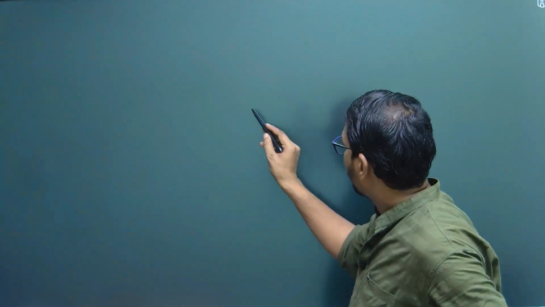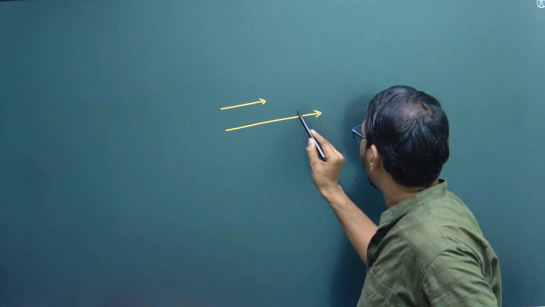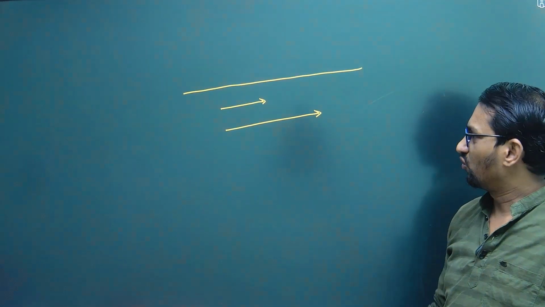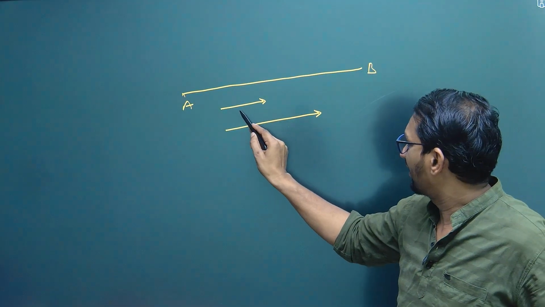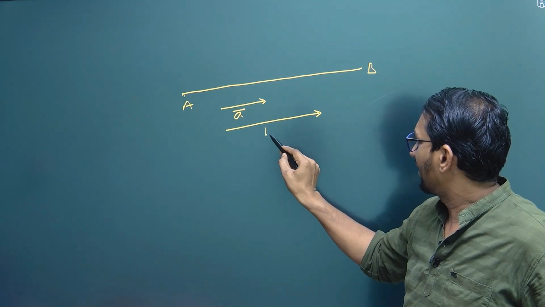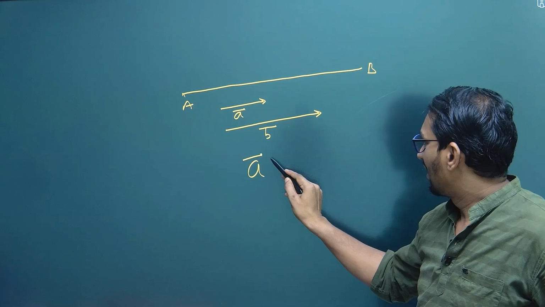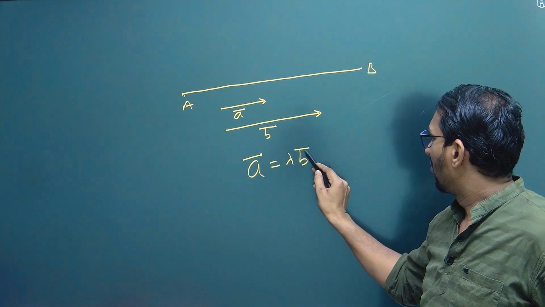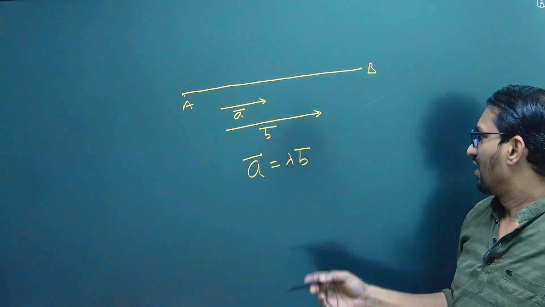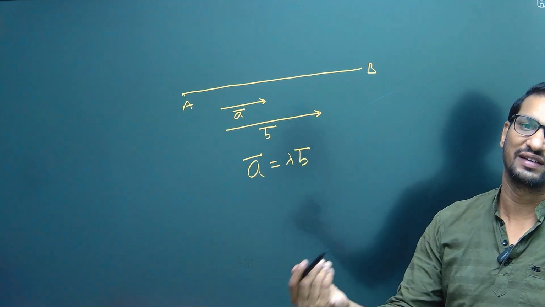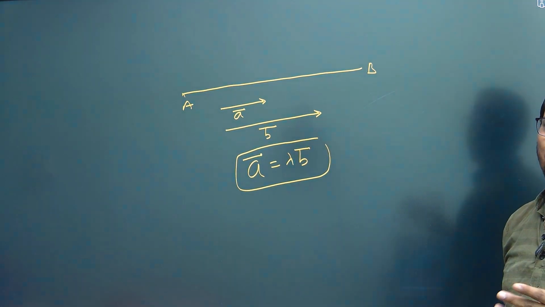So we can see here that suppose these two vectors are parallel to this line. Suppose this line is AB, and this vector is A vector, and this vector is B vector. So we can say vector A is lambda times vector B, where lambda is a scalar. Suppose B is 2 times of vector A, or A is half times of vector B. Okay, then we can say A vector is lambda times of B vector.